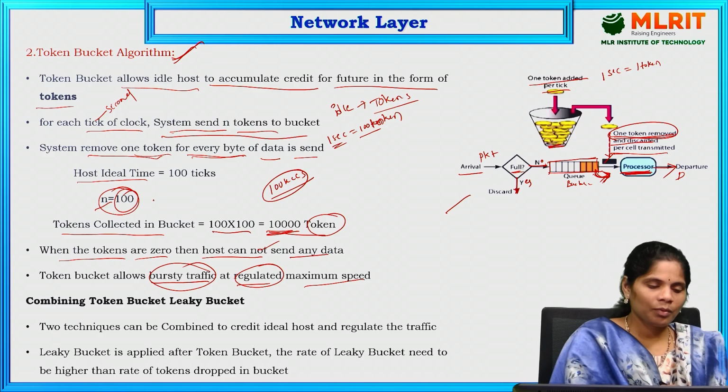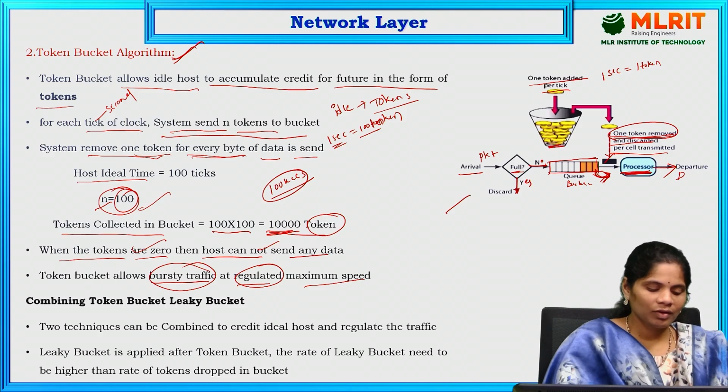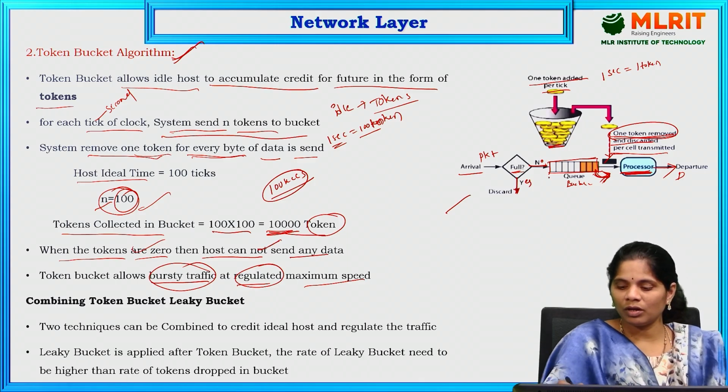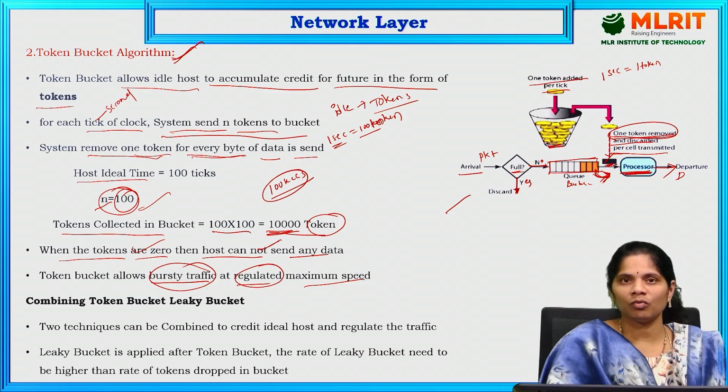See here, this is the process of how we are going to collect the tokens, how many tokens are collected. At the same time, when the tokens reach 0, the host cannot send any data. If there are no tokens, it means there is no data on the particular sender side. That is the problem.